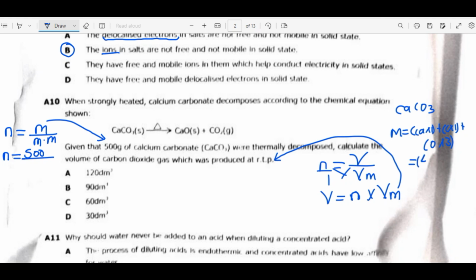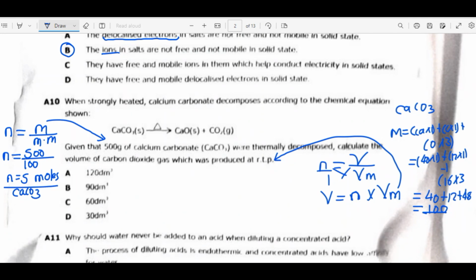The mass number for calcium is 40 times 1, for carbon is 12 times 1, plus 16 times 3. 40 plus 12 plus 48 gives us 100. So the molar mass is 100 grams per mole. If we divide 500 grams by 100, we get 5 moles of calcium carbonate.